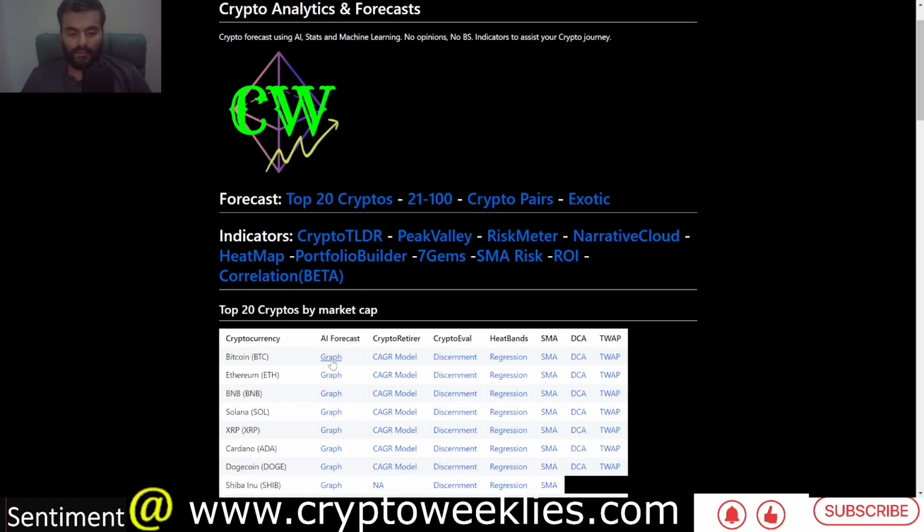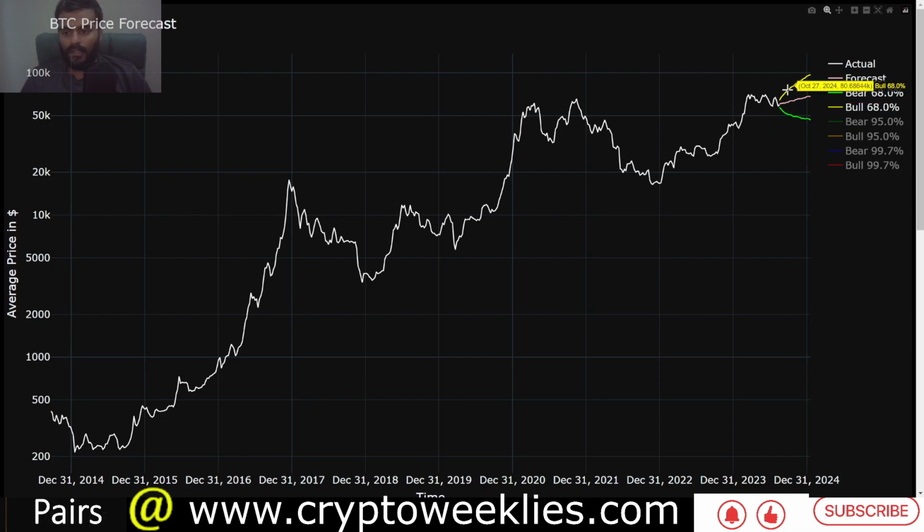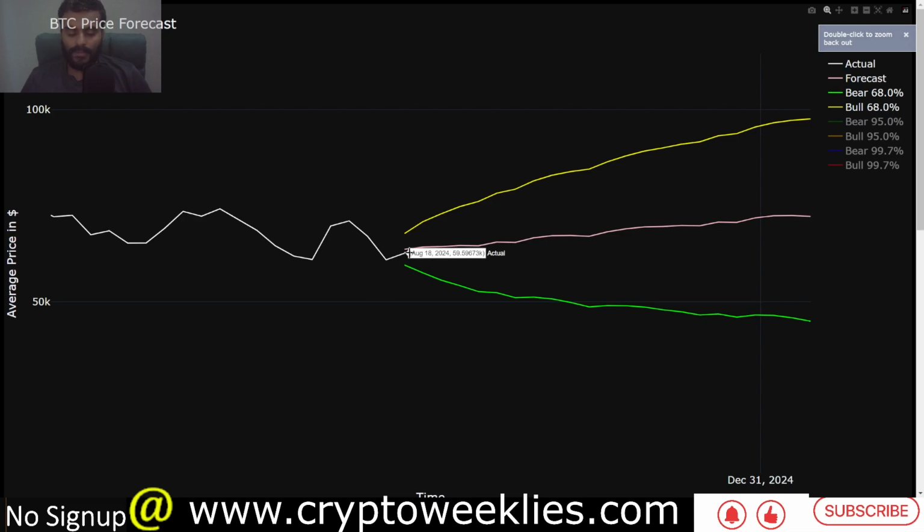Now let's check the machine learning based forecast. Our model trained on weekly price action starting September 2014. Now if we were to look at the potential bull case, base case and bear case, the week which will end on August 18, the average price for this week has been at around 59k.